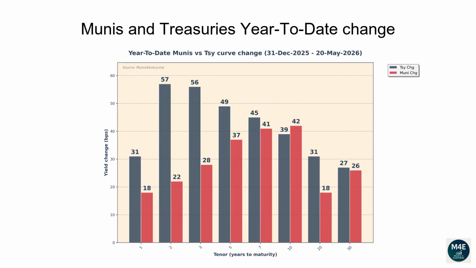This graph is similar to the previous one, but instead of showing how interest rates have moved versus the prior day, it shows how much they have changed year to date. The current bar plot shows how Muni and Treasuries have changed year to date.